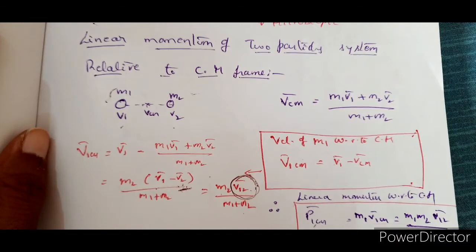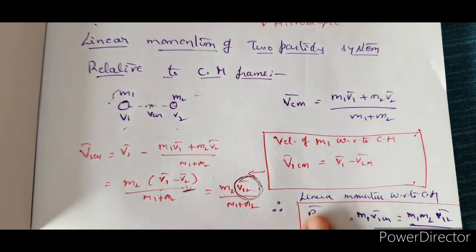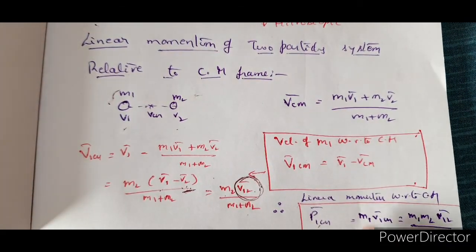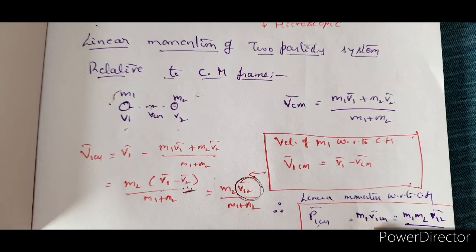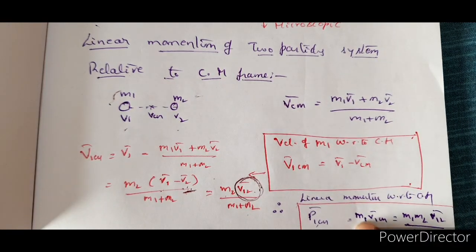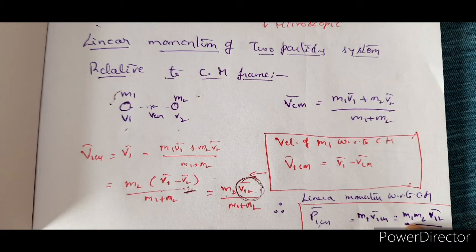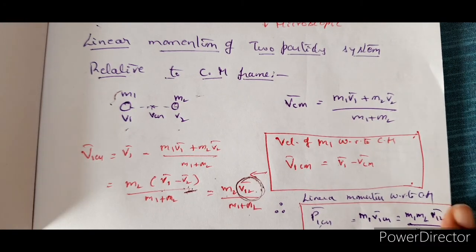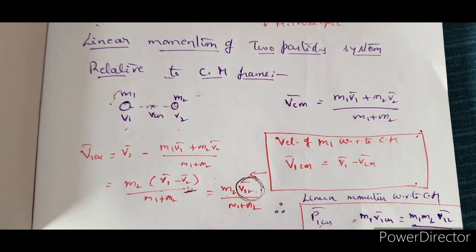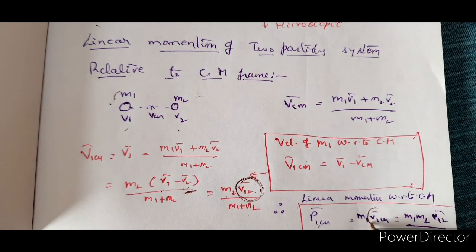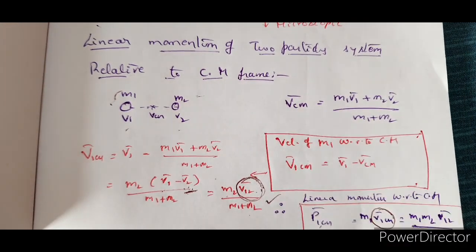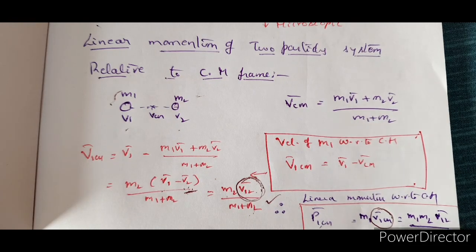Similarly now, linear momentum with respect to the center of mass, of course for the first particle we are talking about, so m1 v1cm bar is equal to m1 m2 into v12 bar by (m1 plus m2). Where did you get this one? v1cm bar, we got it to be this. Now substitute that here, that's all my dear.